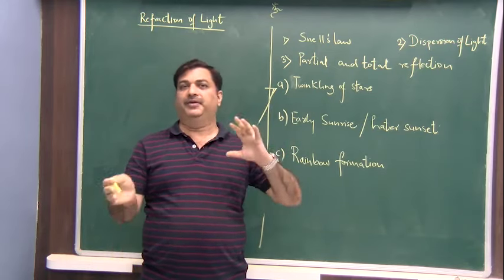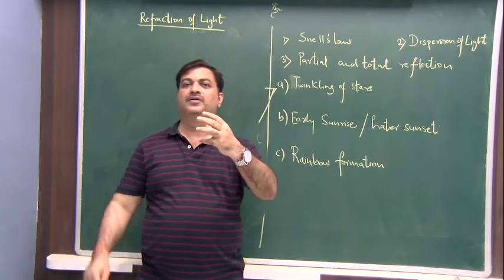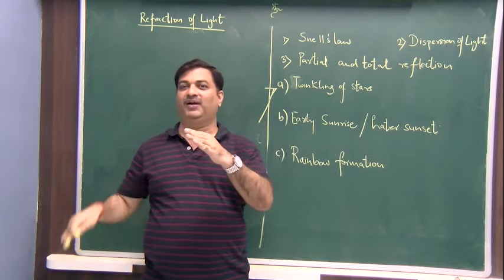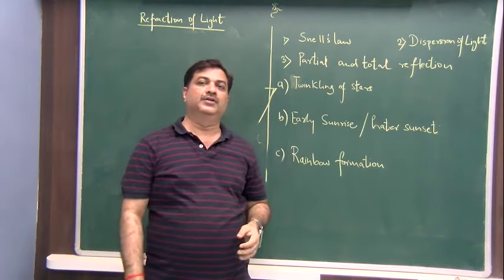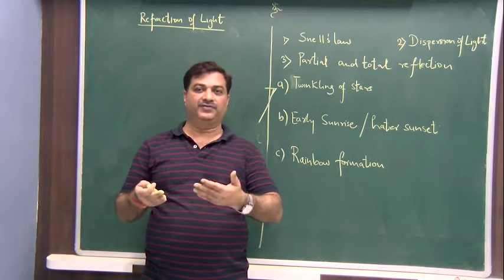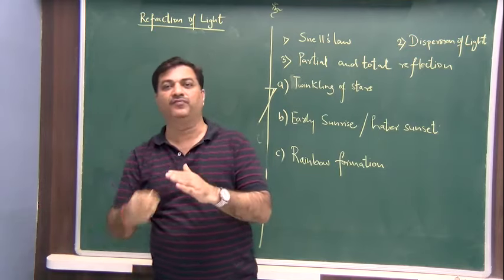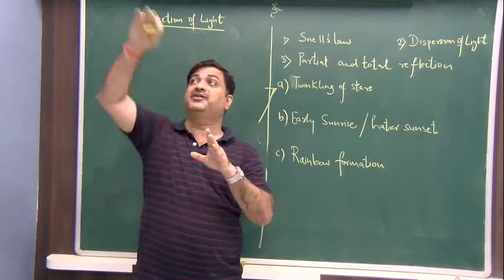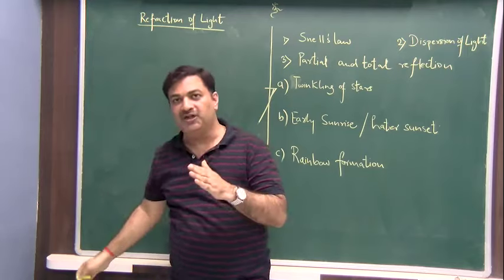So for example, if 100% of the light was incident, then depending upon the characteristics of the surface, there will be some amount which will reflect back and a major amount which will refract and pass on to the other side. So maybe 80% passed, and 20% got reflected. If the surface is harder and the transparency is less, then maybe 60% gets refracted and 40% gets reflected. If it is highly transparent, then 90% will get out, 10% will get reflected. 98% may go out, 2% may get reflected.